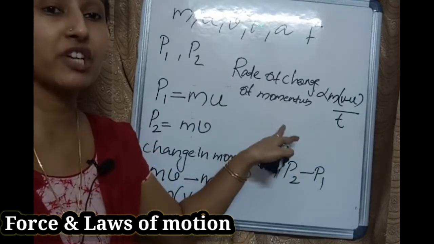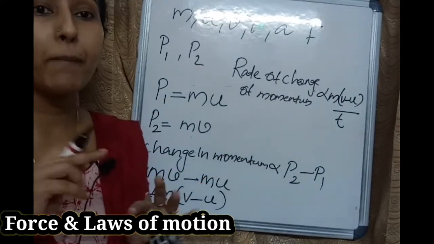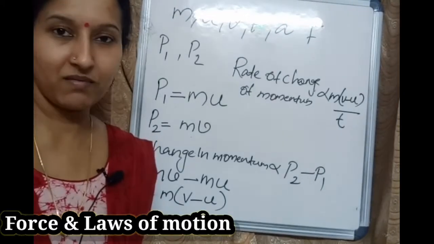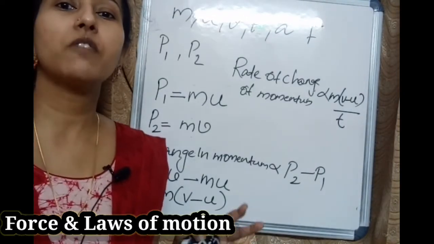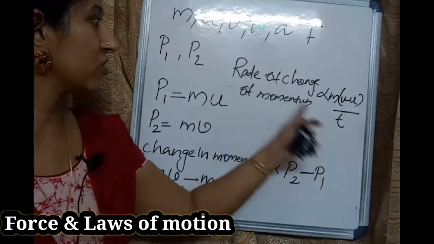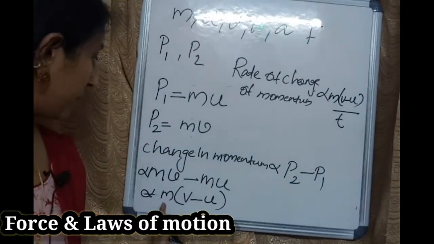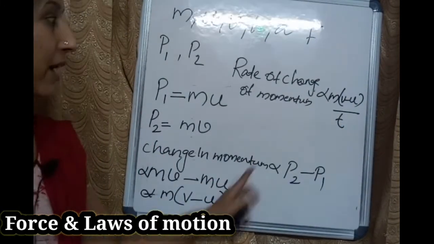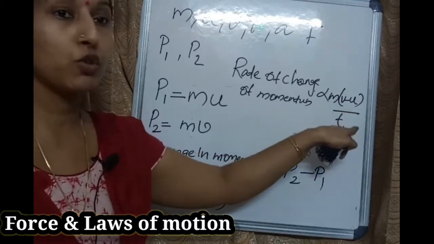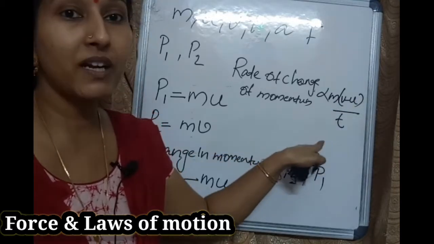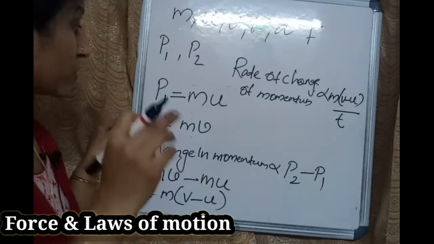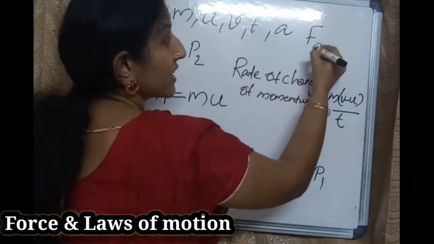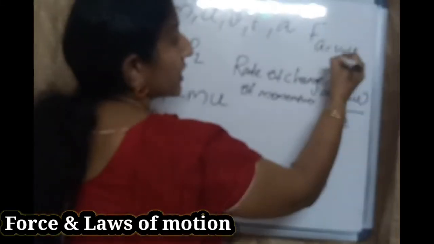Because rate of change. Rate of change means what? By t. Rate of change of velocity is acceleration, right? So rate means what? By t. So rate of change of momentum equals m into v minus u, so you have to divide with the t. m into v minus u by t. What is v minus u by t? Acceleration. So that we studied, acceleration a equals v minus u by t.